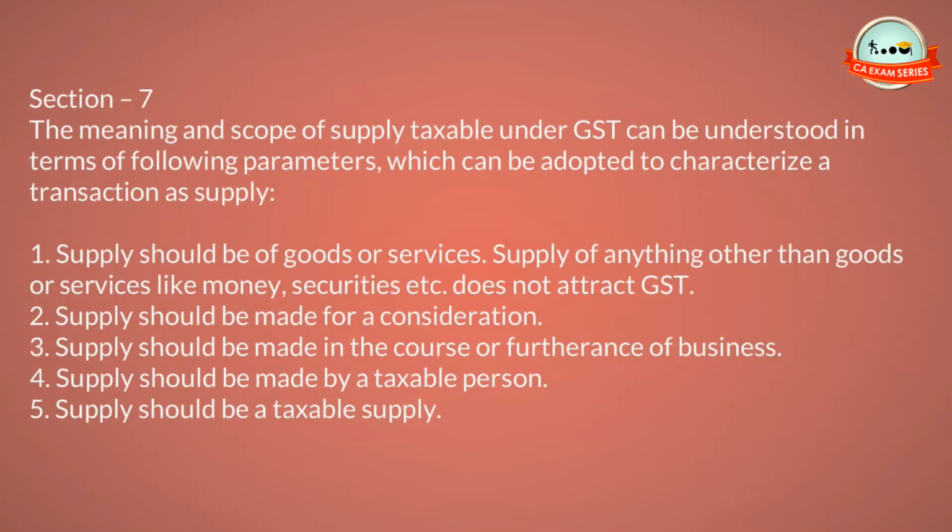Section 7. The meaning and scope of supply taxable under GST can be understood in terms of following parameters, which can be adopted to characterize a transaction as supply. 1. Supply should be of goods or services. Supply of anything other than goods or services like money, securities, etc. does not attract GST. 2. Supply should be made for a consideration. 3. Supply should be made in the course or furtherance of business. 4. Supply should be made by a taxable person. 5. Supply should be a taxable supply.